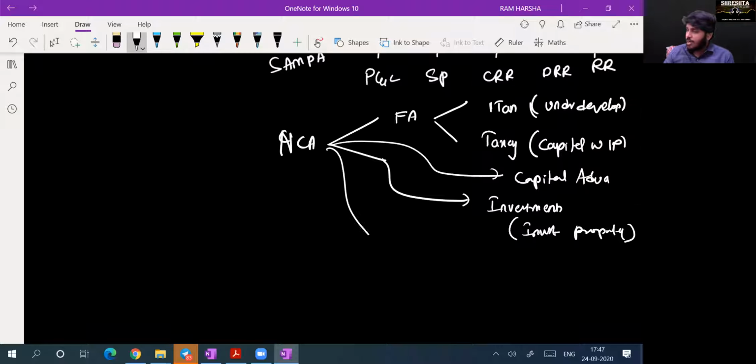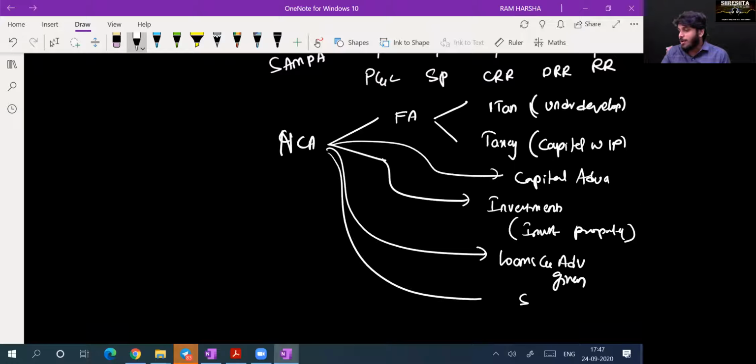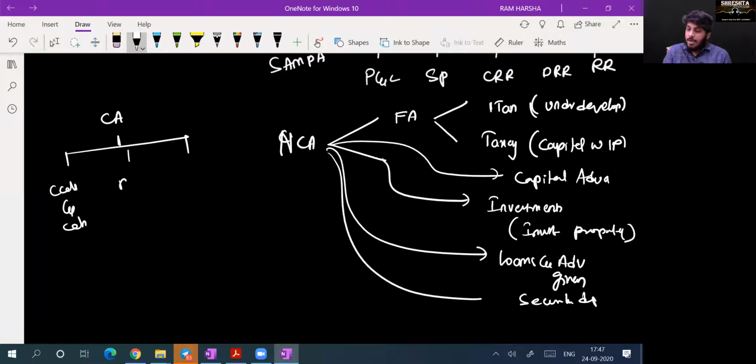Now, other non-current assets like loans and advances given, security deposits. And if you take current assets, they again have subcategories: cash and cash equivalents, trade receivables, loans and advances which are short-term in nature, where the maturity will be within 12 months.